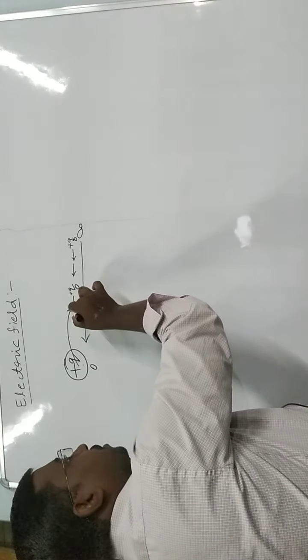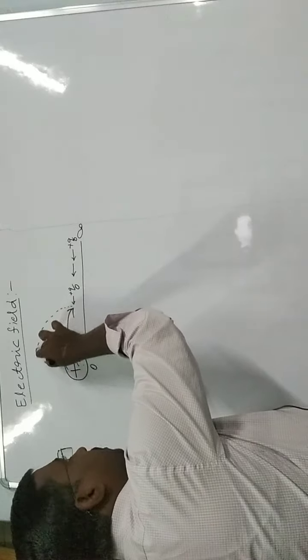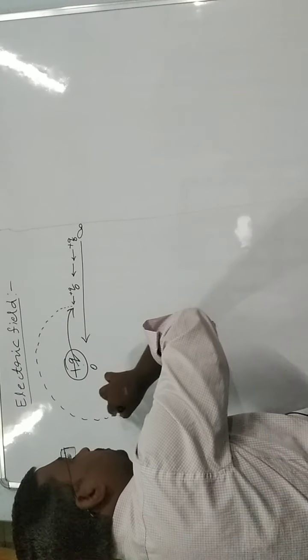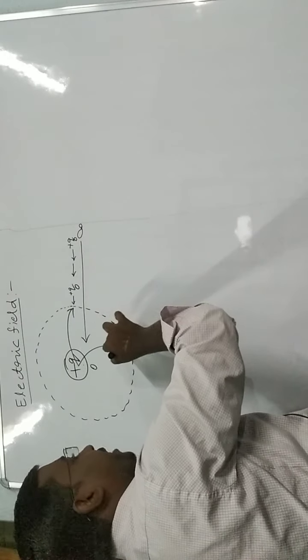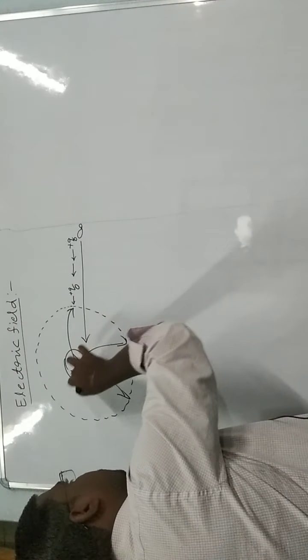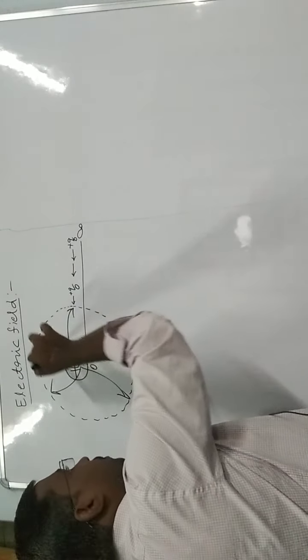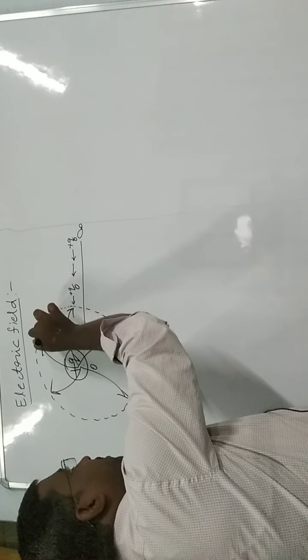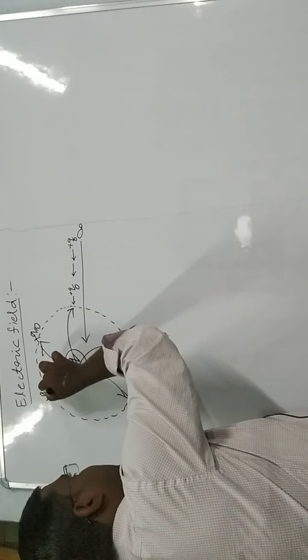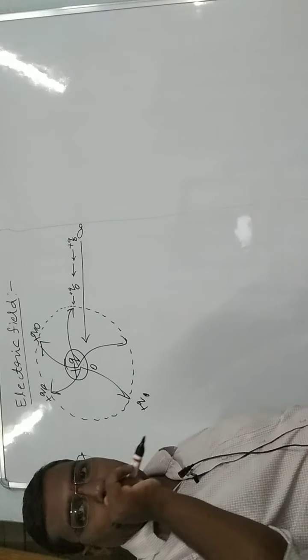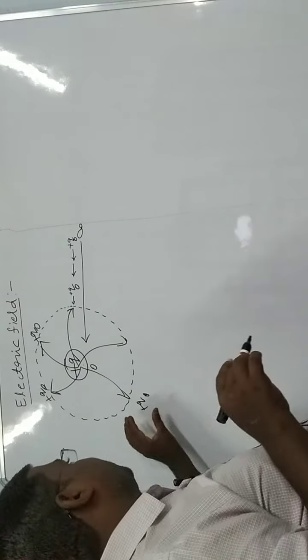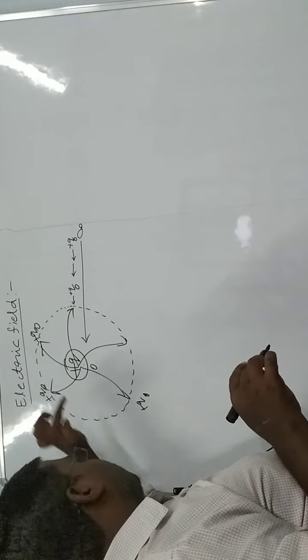So this plus Q naught will move around this plus Q charge, and the force will act on it. Plus Q naught placed on this side, this side, this side, in all places the force acts on it.